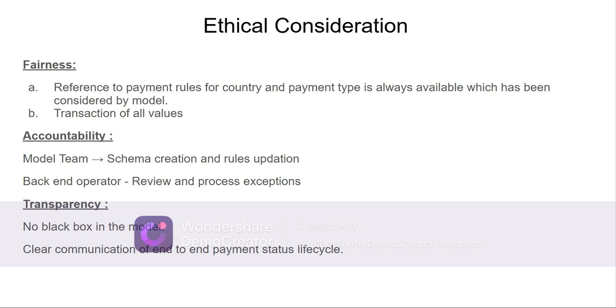Transparency, there is no black box in this model. Right from the schema which has been chosen for the payment processing to the rules which has been applied from a country specific, everything is available for the backend operator or for the folks who are accessing the payment instructions to see those details. And clear communication of end-to-end payment status lifecycle while querying the transactions.